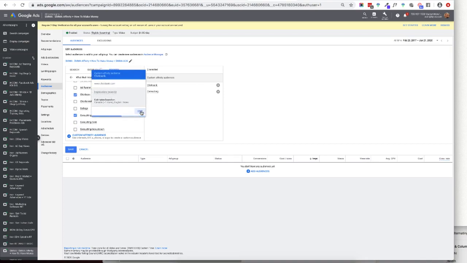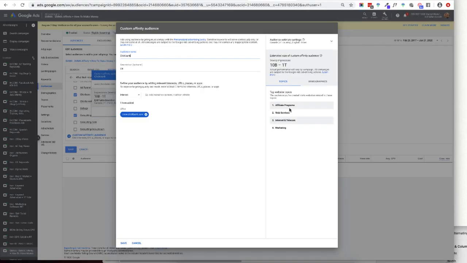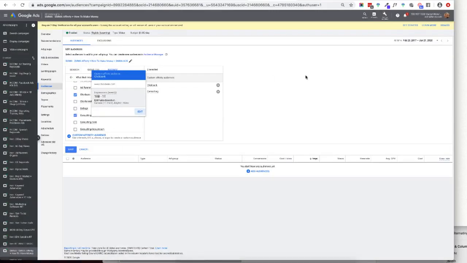Look at ClickBank. If I was doing make money online, I might not want to limit myself to that one. Maybe I want to look at affiliate programs, kind of go across the whole spectrum if I was doing a make money online thing. So maybe use ClickBank. I use the ClickBank website right here.